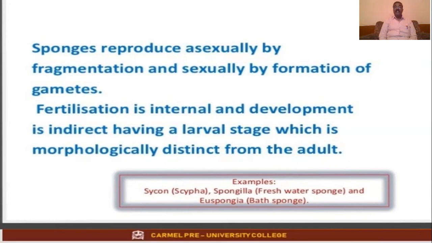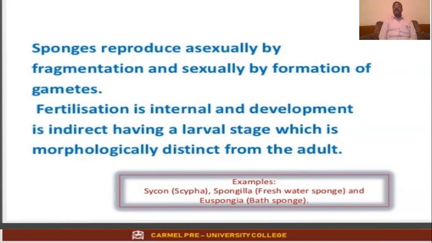Remember, this is very important because it shows the presence of the larval stage, which is morphologically distinct from the adult. Structurally, they will be different. Very simple to make you understand. You would have heard about frogs. In the frog, the young one is called a tadpole.